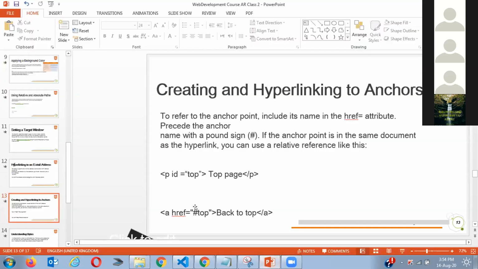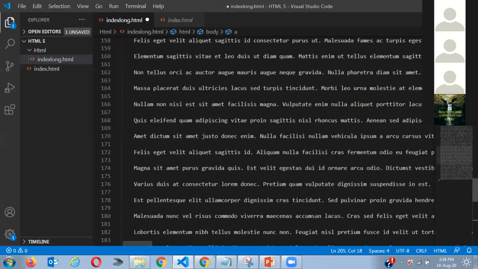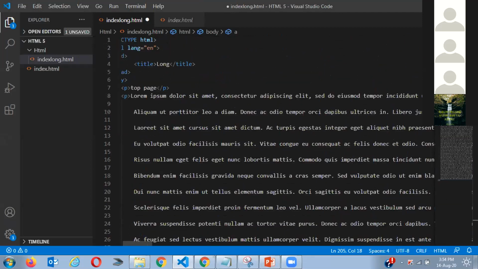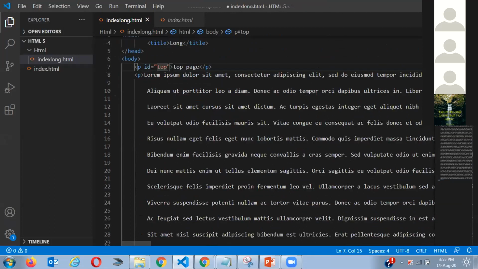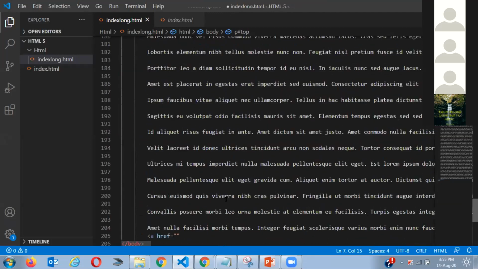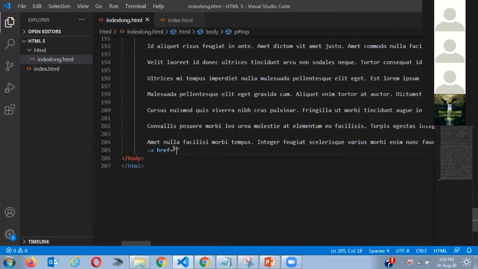ID and hashtag, this is like the same thing. I want to give this an ID, I'll call it top. Okay. So now how will this href receive this ID? How's it gonna do that?